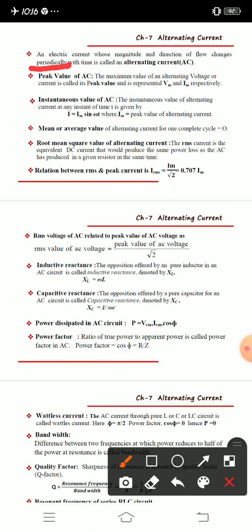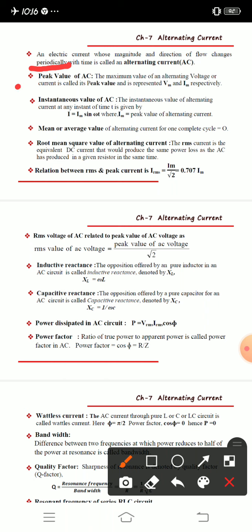So now next, we have studied some characteristics of alternating current, isn't it? We have studied what is instantaneous current, instantaneous voltage, peak value, mean value, and RMS value. While studying this chapter, I spent one full class to discuss the characteristics of alternating current. So now let's see them one by one in brief.